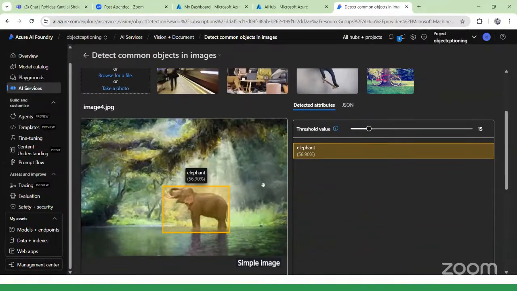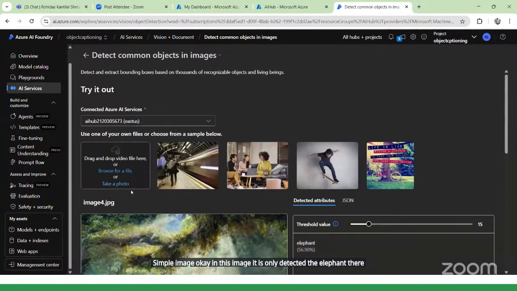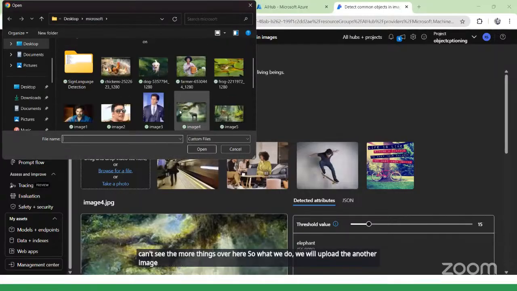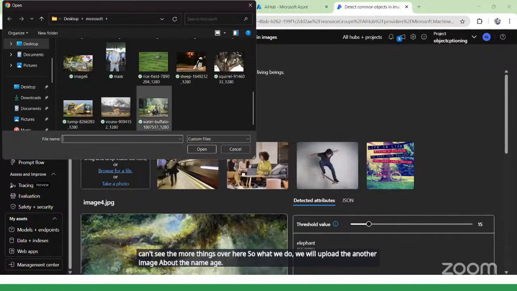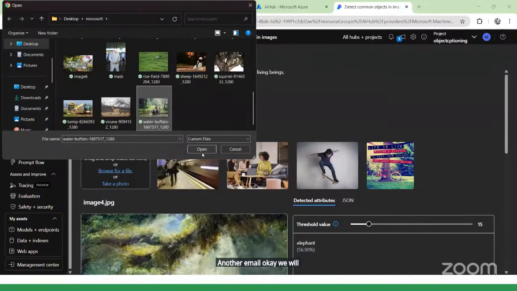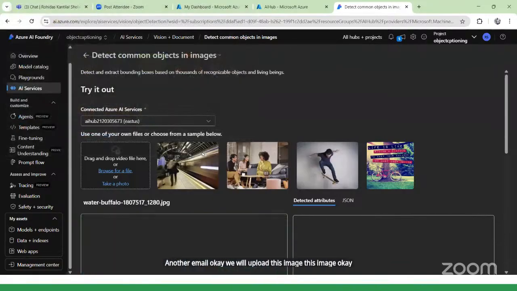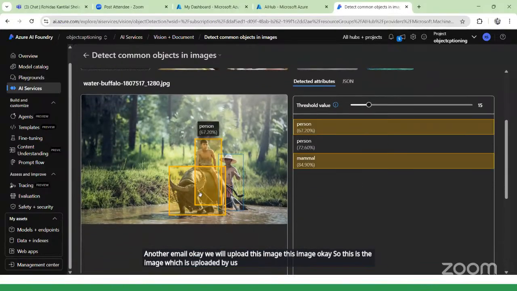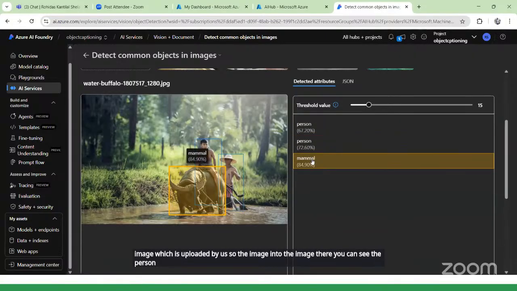In this image, only the elephant is detected. We can't see more things over here. So what we do, we will upload another image. This is the image which is uploaded by us. In the image, you can see the person, and then my name.